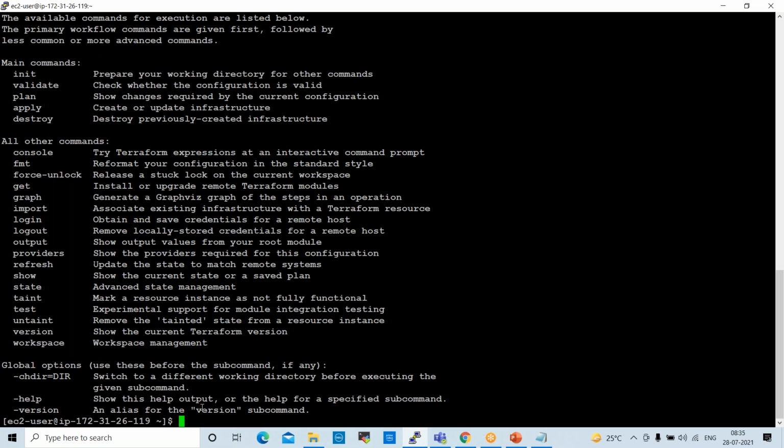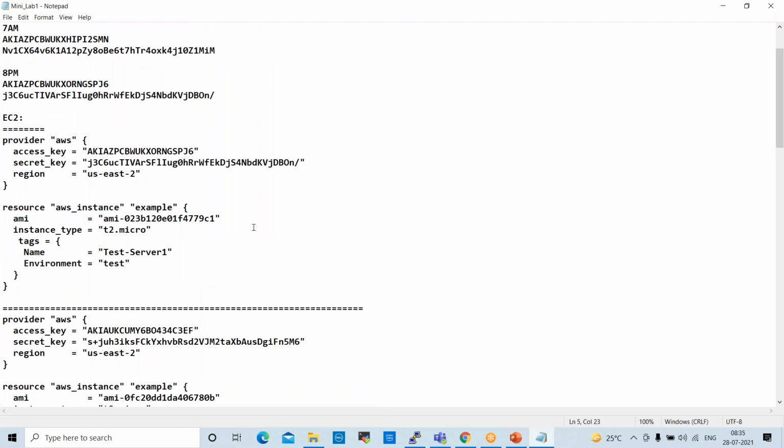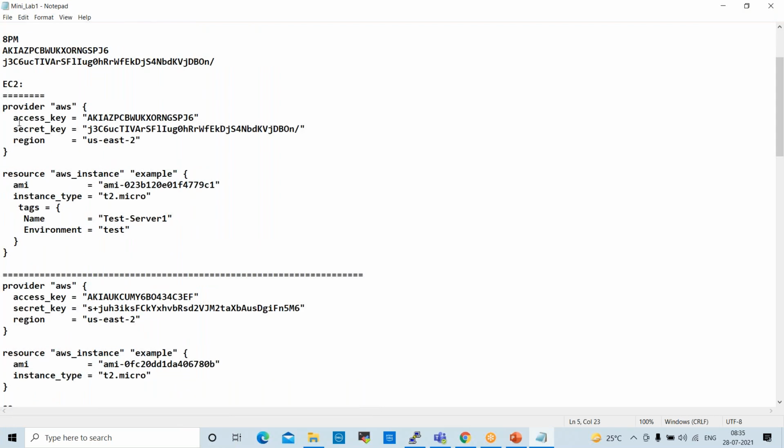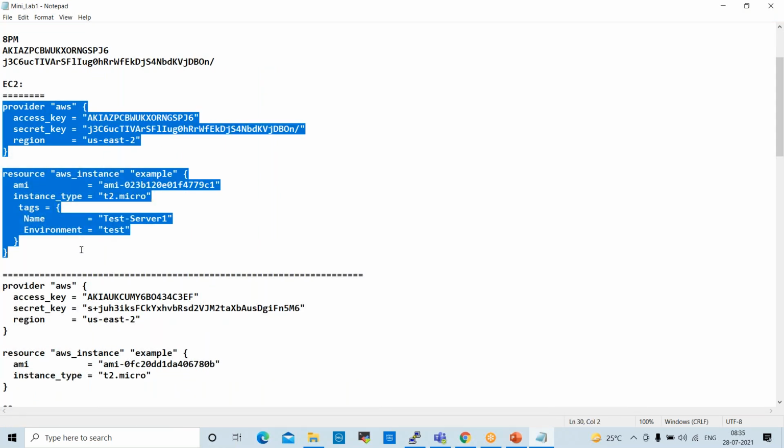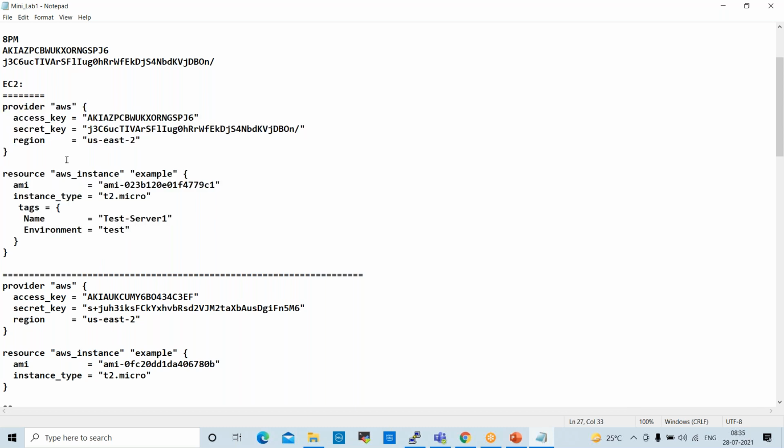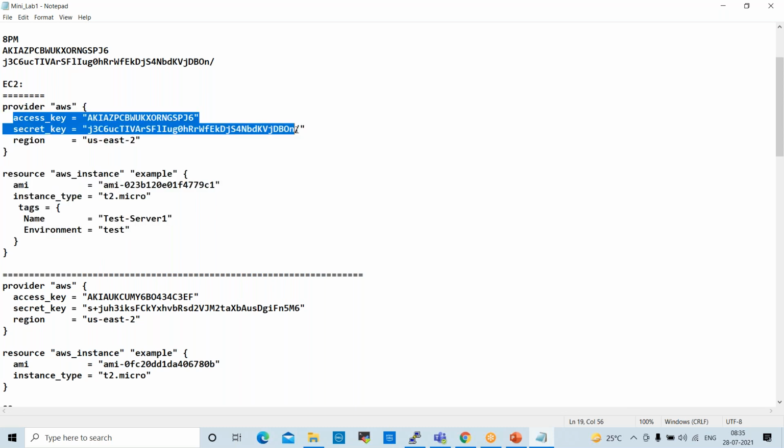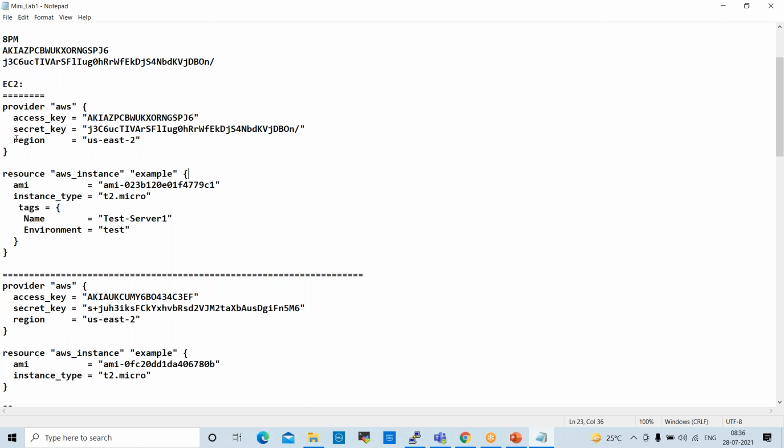To prepare the TF script, we require some prerequisites. This is the EC2 script. To create an EC2 instance, this is the script we already discussed. First we need these details: access key and secret key. Where do we get these?